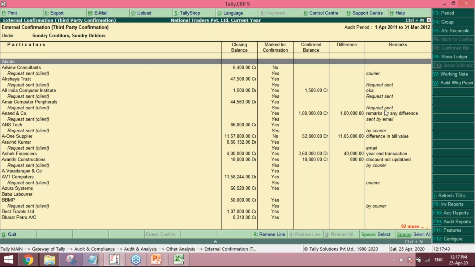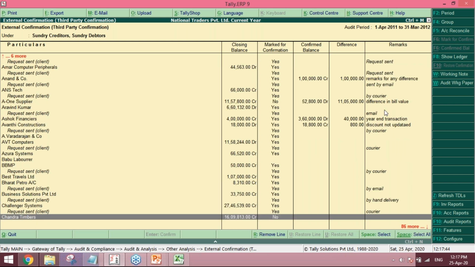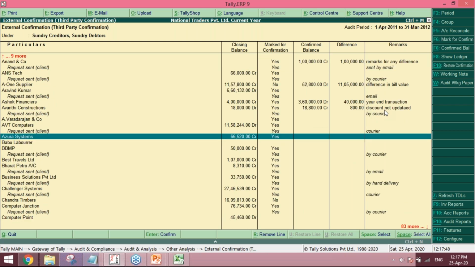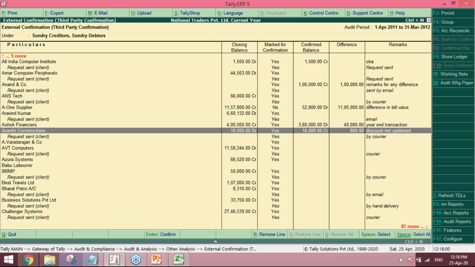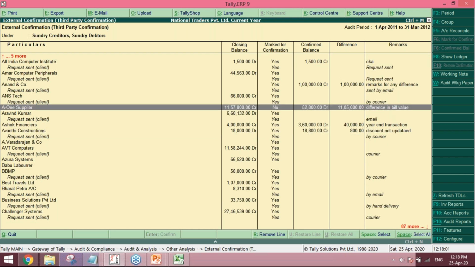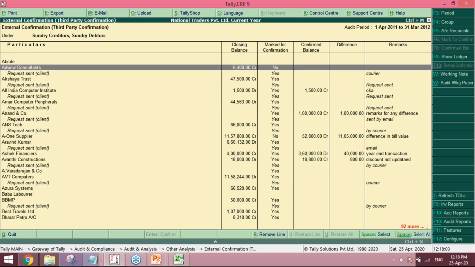Select the party where you have sent for confirmation, AdView Consultants. Press enter. Select with spacebar.